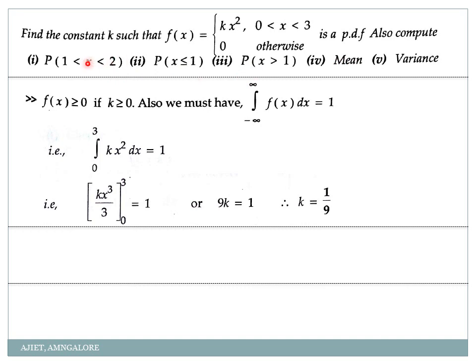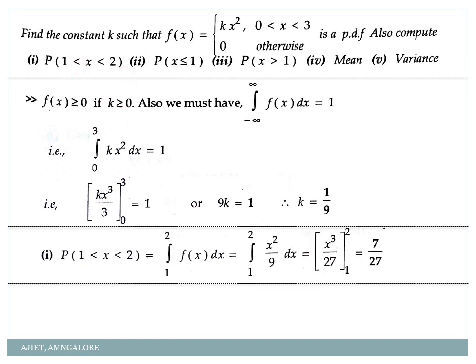So what will you do with this one? Probability of 1 less than x less than 2. Are 1 and 2 between 0 and 3? You check that first. 0 to 3. So this 1 and 2 lie between 0 and 3. So no problem. You can directly take the limit from 1 to 2. So see here, limit I have taken from 1 to 2 f of x into dx. So what is my function in this case? K into x square, that is k is 1 by 9 and x square as it is. So integration of x square is x cube by 3. So 3 into 9, 3 9s are 27 with the limit 1 to 2. So when I apply that, 2 cube is 8 and 1 cube is 1. 8 minus 1 is 7. 7 by 27.